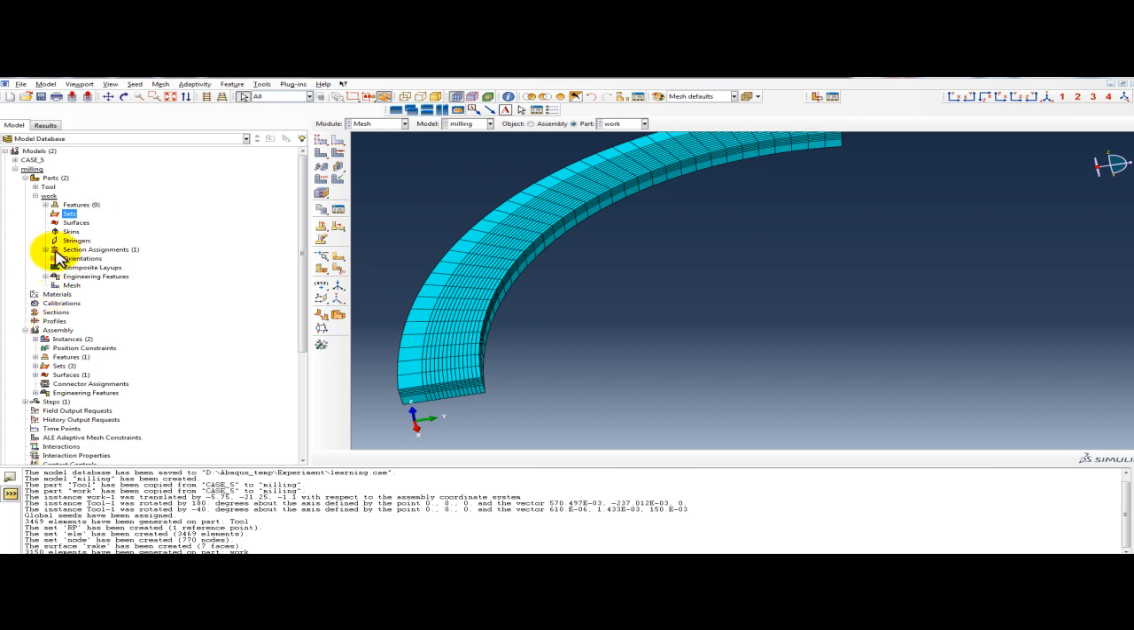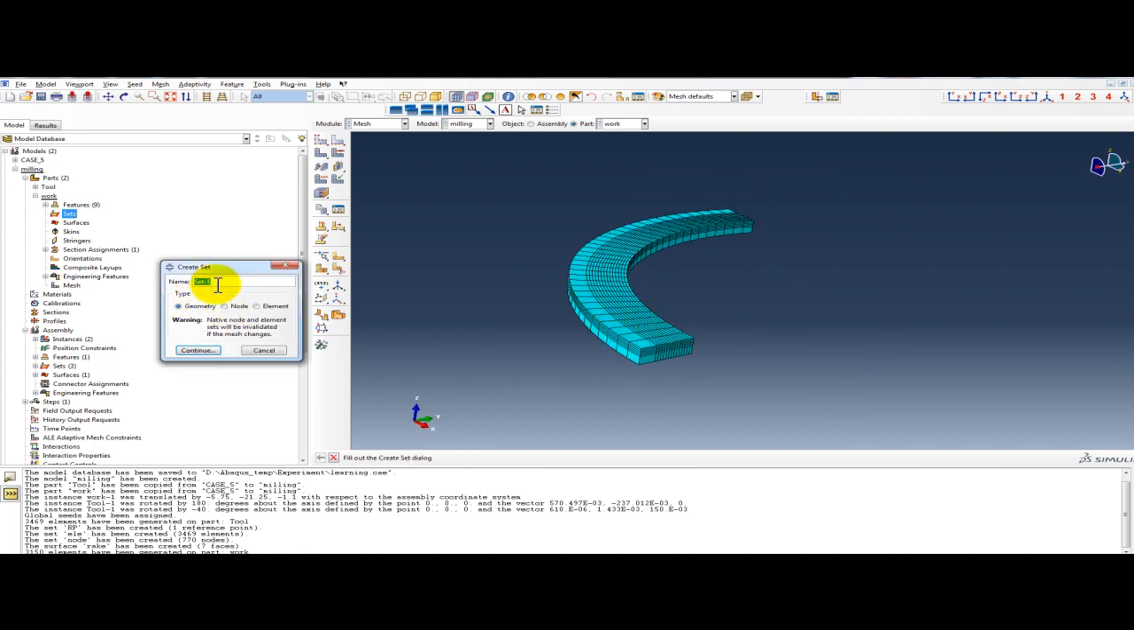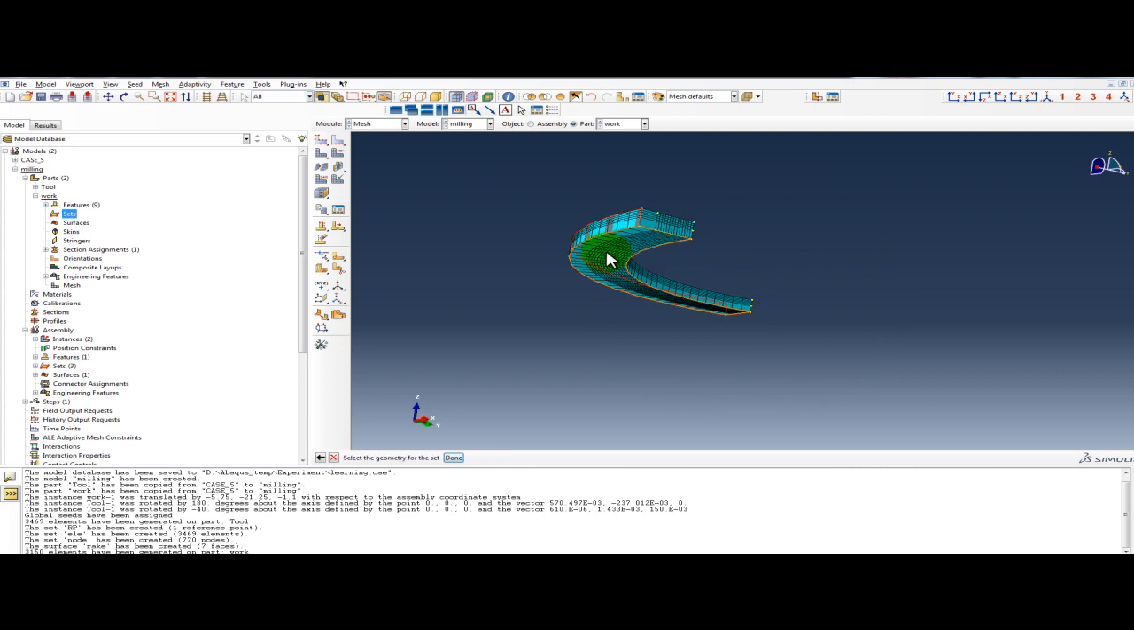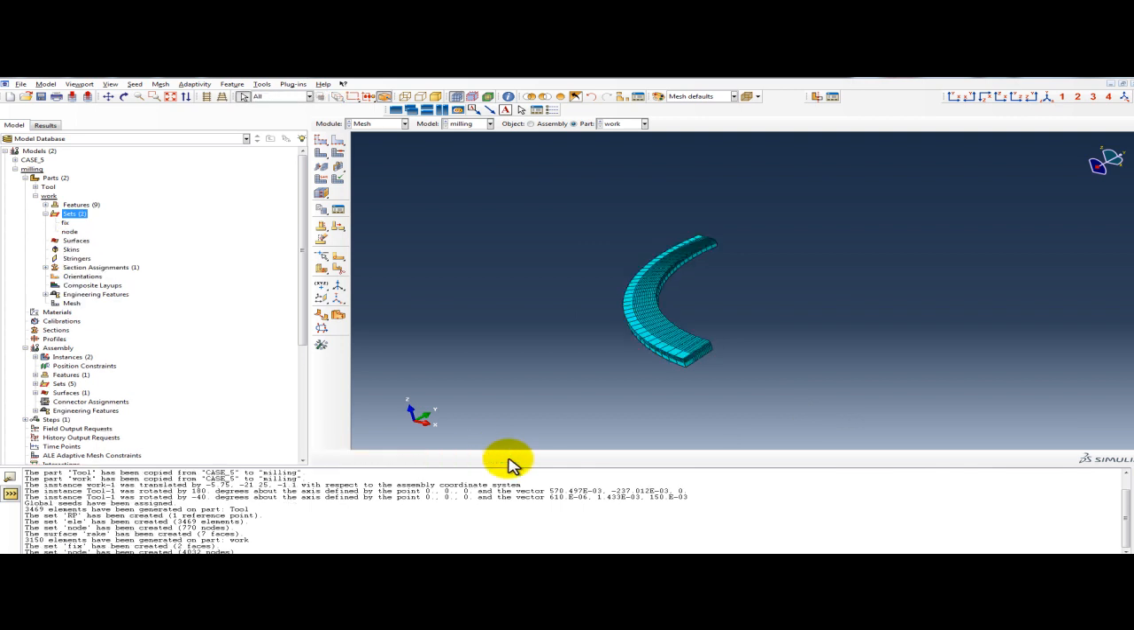Now we will create sets. Create, first is we will fix this surface, so this will be fix. This surface, continue this surface and the bottom surface, continue. Then create nodes of the workpiece, all the nodes. Okay,